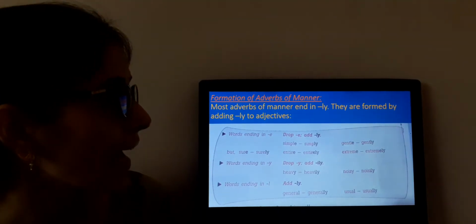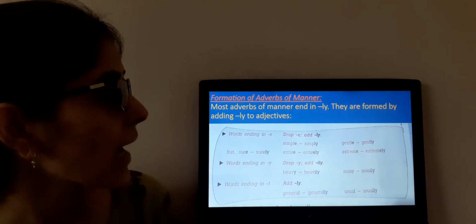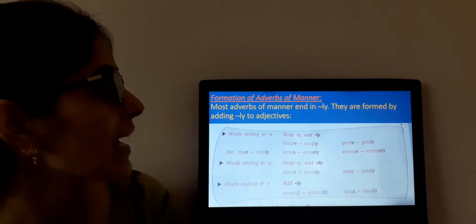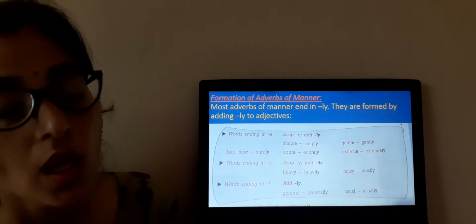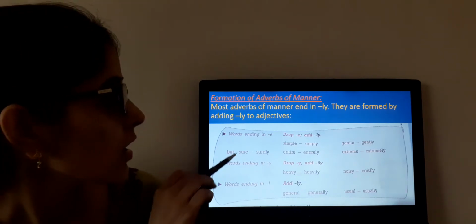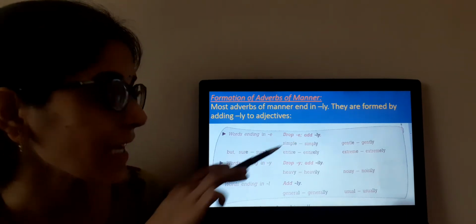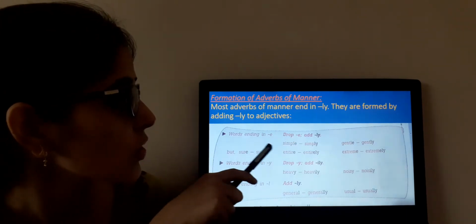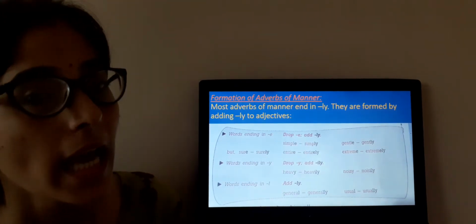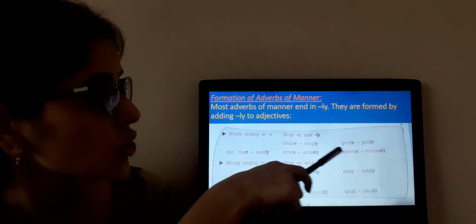First one, formation of adverbs of manner. You can see here, most adverbs of manner end in ly. They are formed by adding ly to adjectives. We will see one by one. Words ending in e, drop e and add ly. That means the word which has e at the end, we will cut that e and add ly to it. Clear? So you can see here, simple, simply, gentle, gently.